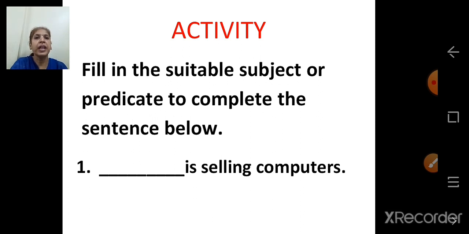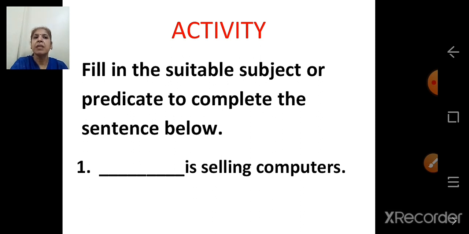Yes, so here you will get variety of answers, many answers. You can write the answer of your own choice. Or even you can write the name of any person, like Raj is selling computers. So here what is missing?